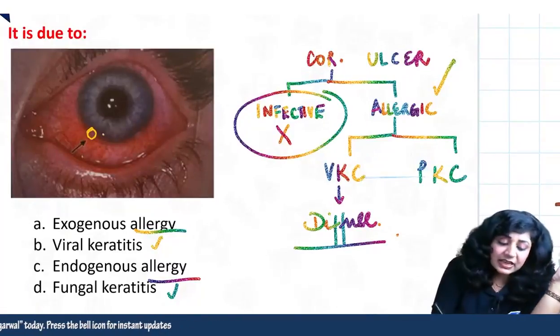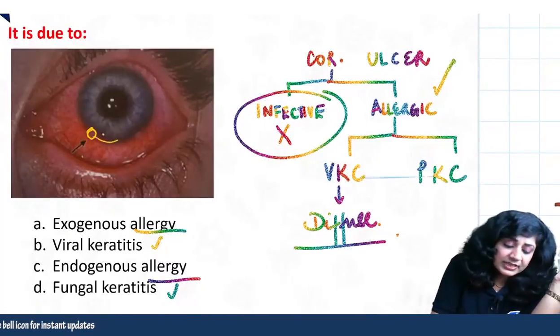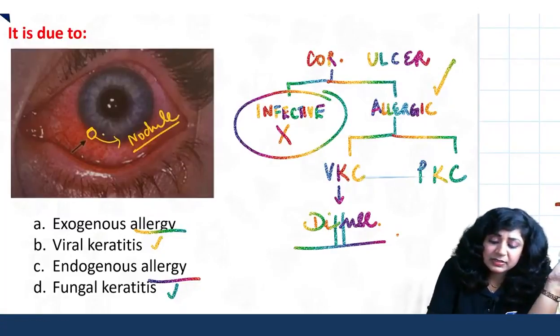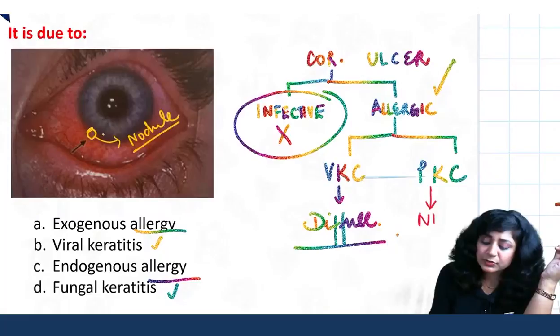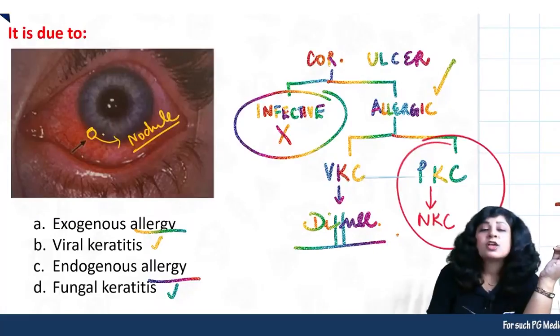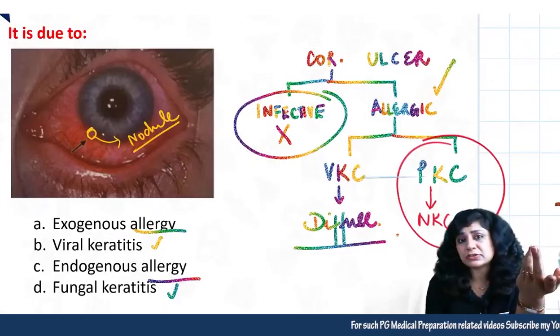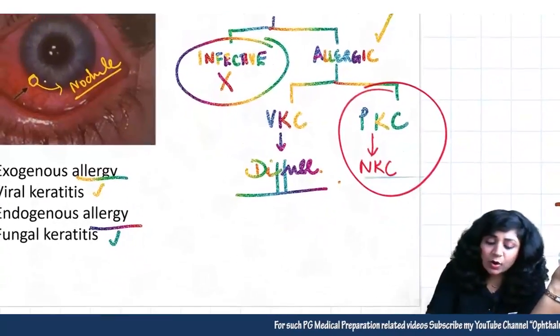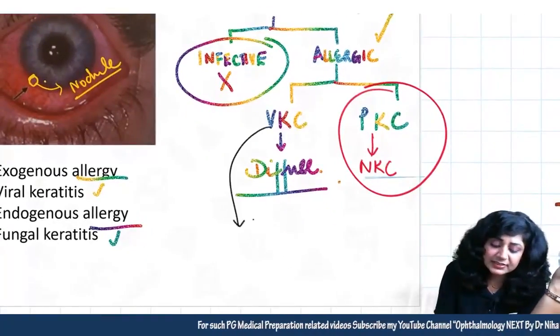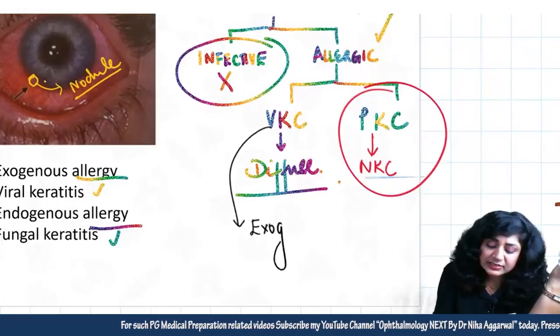But this is a nodule. You are seeing a very small nodule. So that means it is a case of nodular keratoconjunctivitis, which is phlyctenular. Very correct.